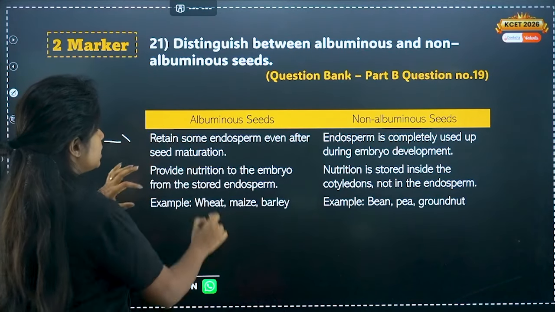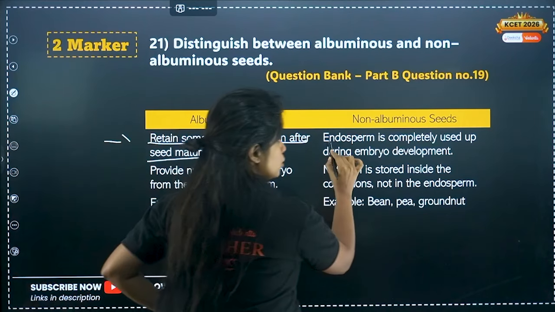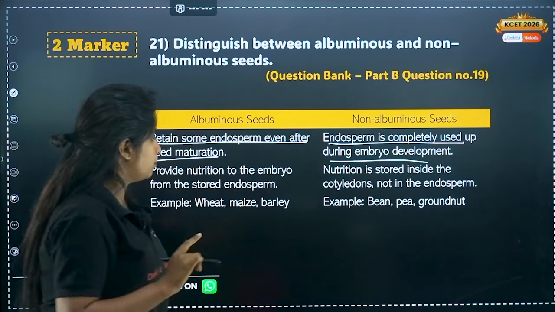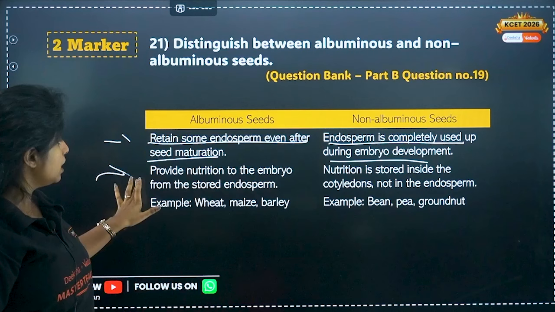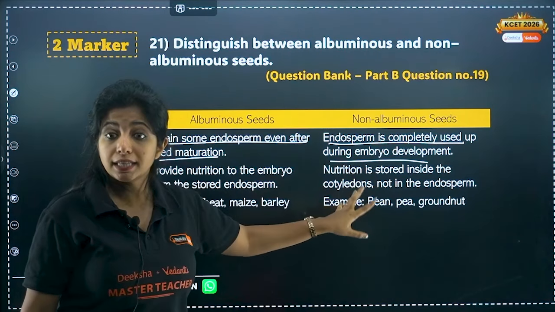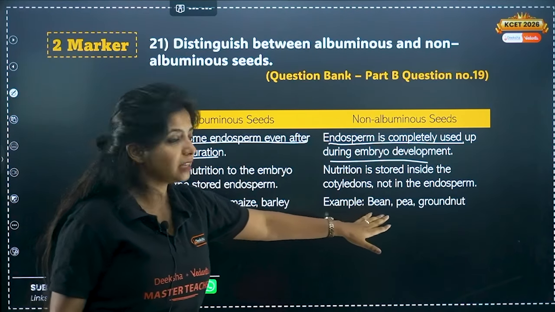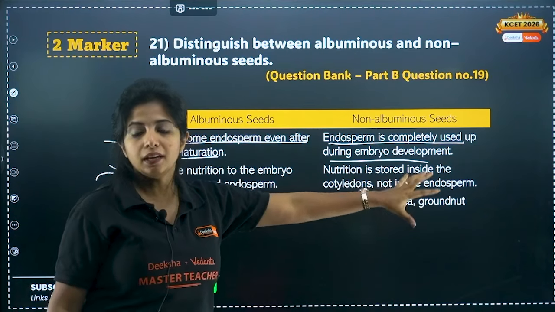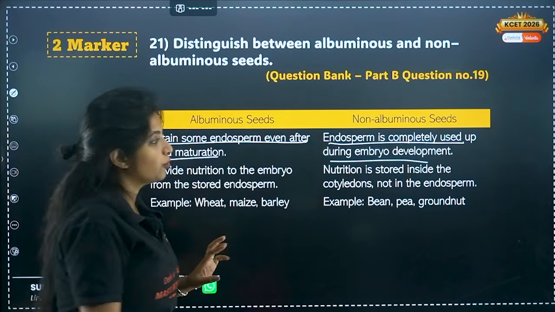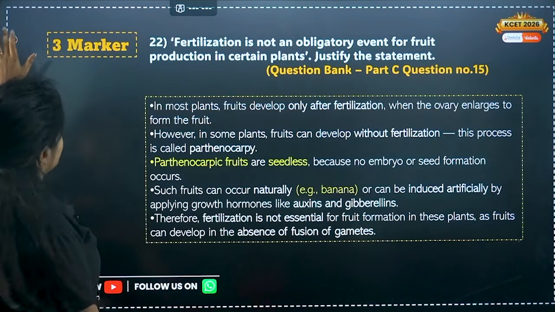So in albuminous seeds, it retains some endosperm even after seed maturation. Over here, endosperm is completely used up during embryo development. Here, it provides nutrition to the embryo from the stored endosperm. Here, nutrition is stored inside cotyledons, not in the endosperm. Example, wheat, maize, barley. Here, example would be what? Bean, pea, groundnut, etc. Okay? Simple. Cool? Let's go ahead.